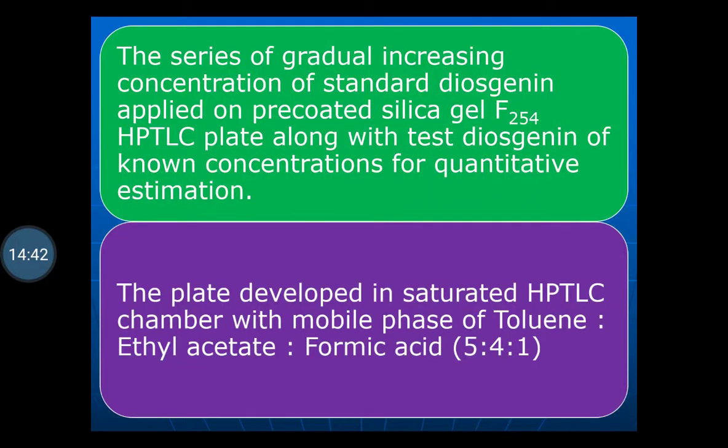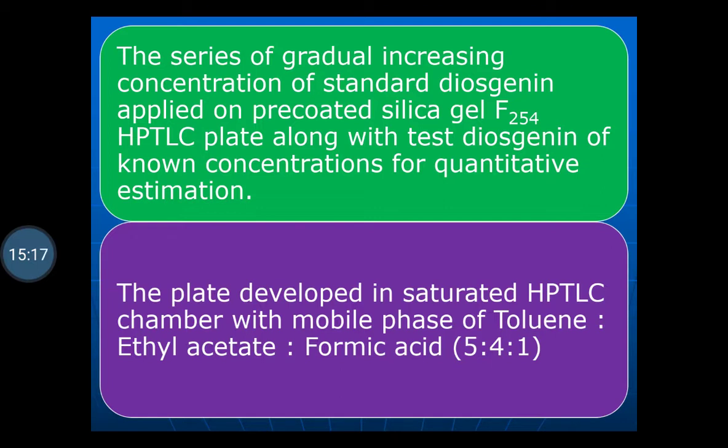A series of gradually increasing concentrations of the standard diosgenin is applied on the pre-coated silica gel F252 HPTLC plate along with the test diosgenin of known concentration for quantitative estimation. The plate is developed in the saturated HPTLC chamber. You have to allow the solvent to move. Development of the plate is done in the development chamber of HPTLC.